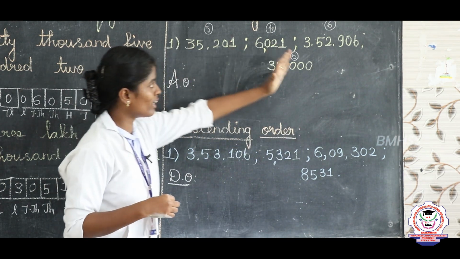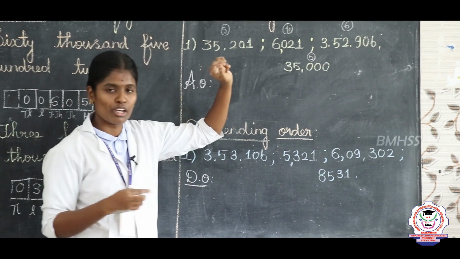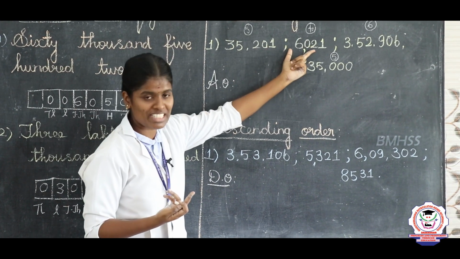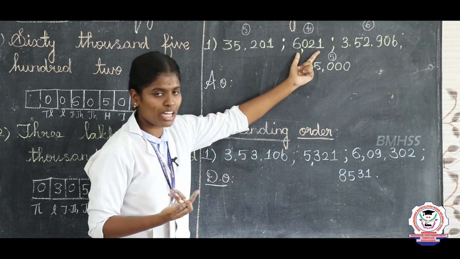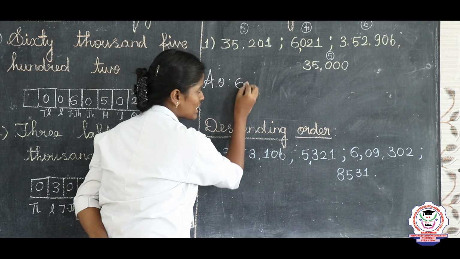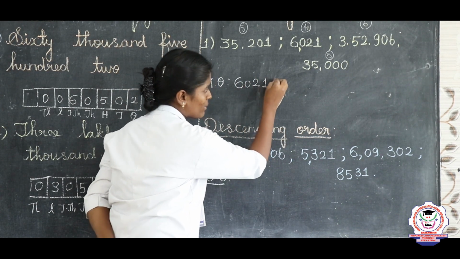Listen children, compare all of these. Which one is the smallest number? 5, 4, 6, 5. Which one is the smallest? 4 is the smallest number. So the first smallest number is 6021. What is the first smallest number? 6021. So the first number is over.